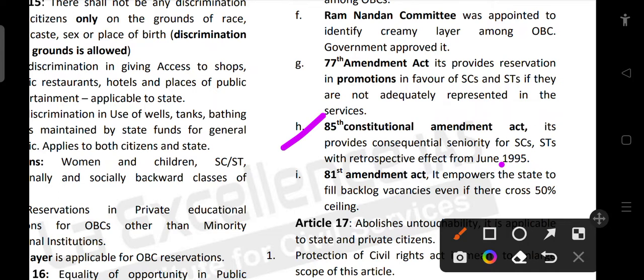And then the 81st Amendment empowers the state to fill backlog vacancies even if these cross 50% filling. So this was against the Indira Sawhney judgment. In Indira Sawhney they said even along with backlog, it should not exceed 50%. But in the 81st Amendment, the government said we can fill backlog even if it crosses 50% reservation. And in the 81st Amendment, they said consequential seniority for SC/ST.